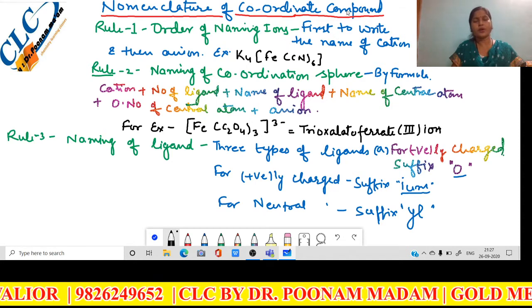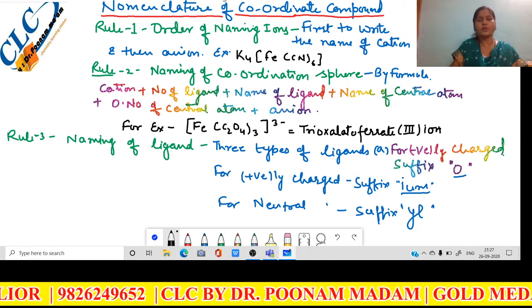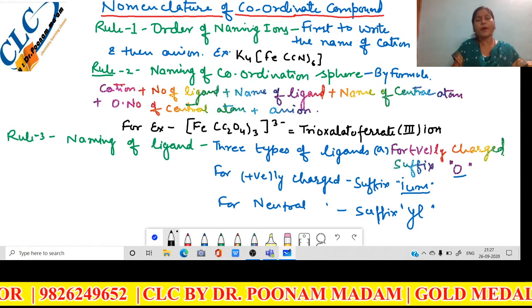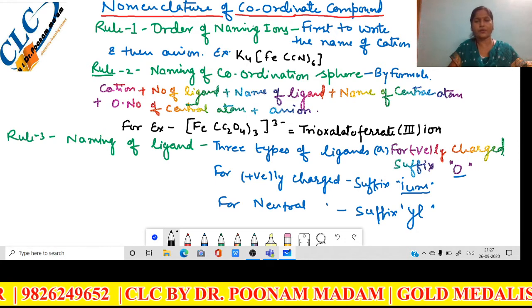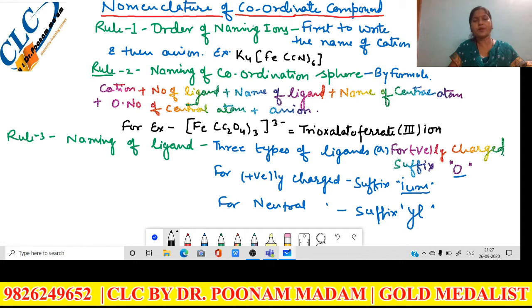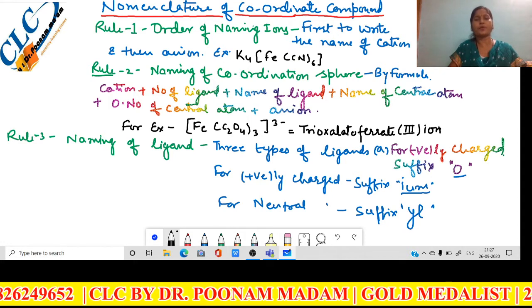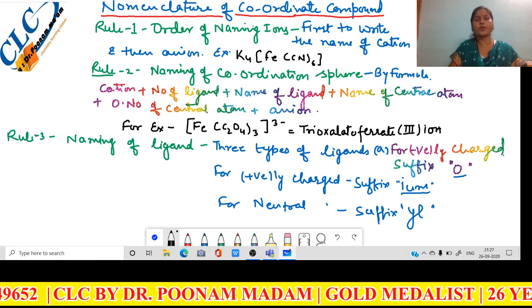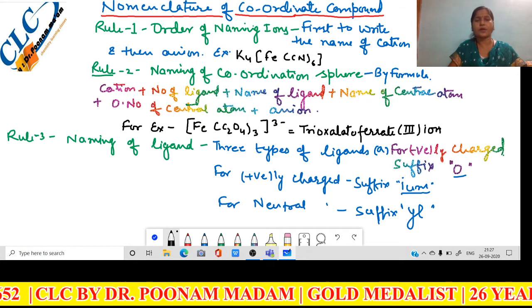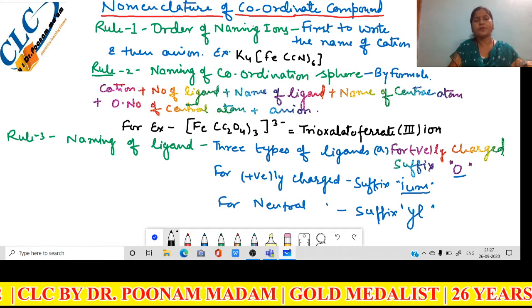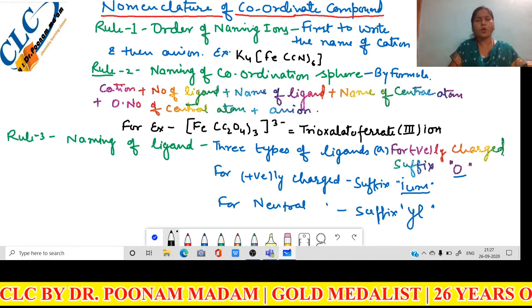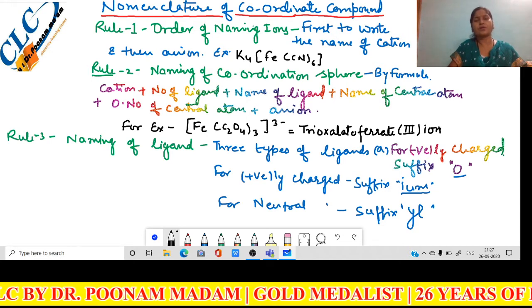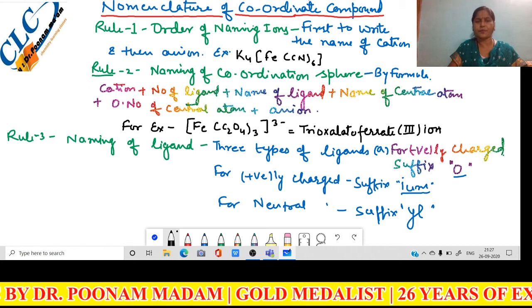And the coordinate bonds are those bonds which are formed by the donation of electrons. The element which donates the lone pair of electrons is called a donor, or also a ligand in this chapter. And the central atom, this is the d block element, is also called an acceptor.